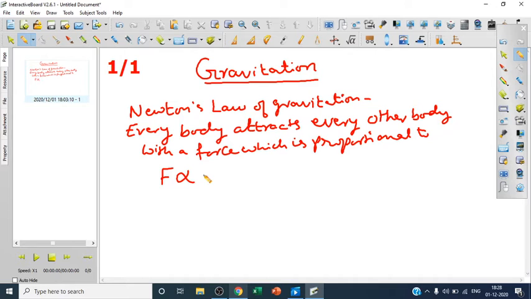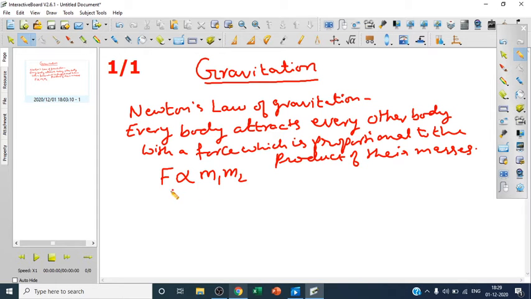So for the two bodies M1 and M2, it is proportional to the product of the masses. Newton's law of gravitation states that every body attracts every other body with a force which is directly proportional to the product of the masses. Whatever their masses are, the force is proportional to the product of their masses.